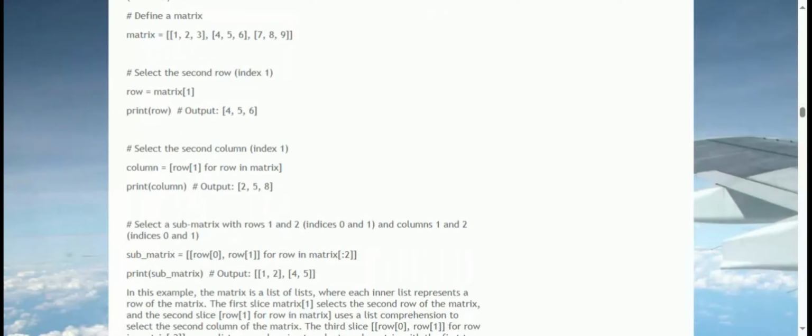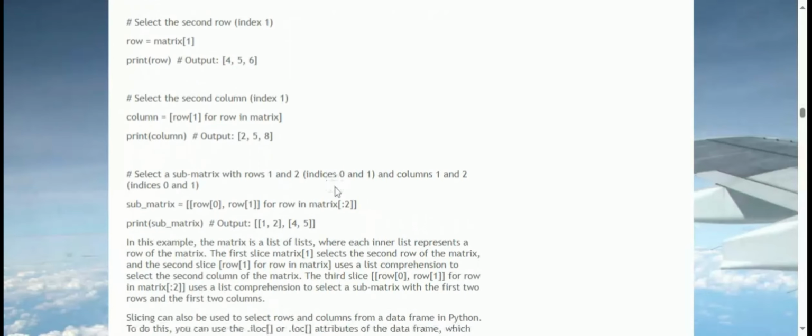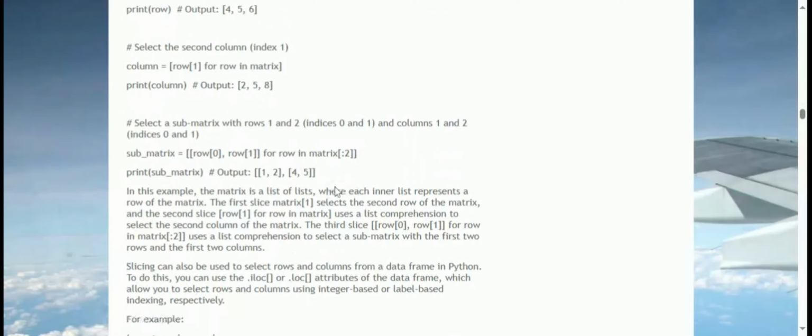In this example, the matrix is a list of lists, where each inner list represents a row of the matrix. The first slice, matrix[1], selects the second row of the matrix, and the second slice, [row[1] for row in matrix], uses a list comprehension to select the second column of the matrix. The third slice, [row[0:2] for row in matrix[:2]], uses a list comprehension to select a submatrix with the first 2 rows and the first 2 columns.